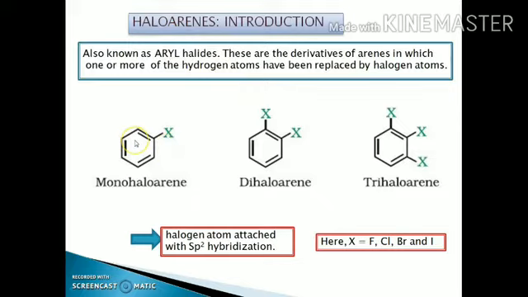In case of the simple benzene ring having formula C6H6, when you replace one of the hydrogens with the halogen group, that is called a haloarene. If one halogen group is present, then it is called a monohaloarene. If two halogen groups are present, then it is called a dihaloarene. If three halogen groups are present, these are called trihaloarenes.